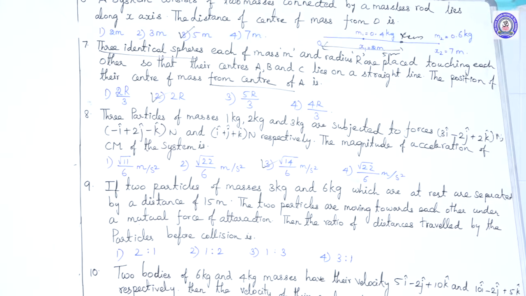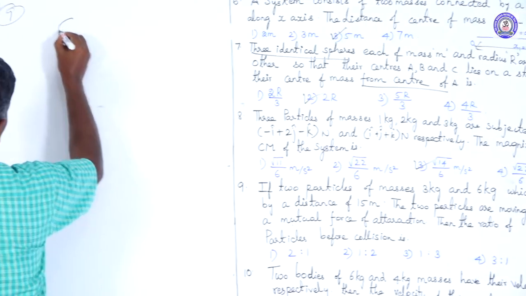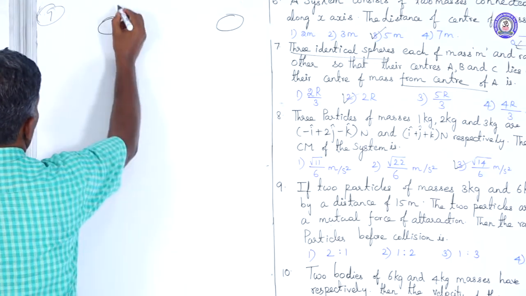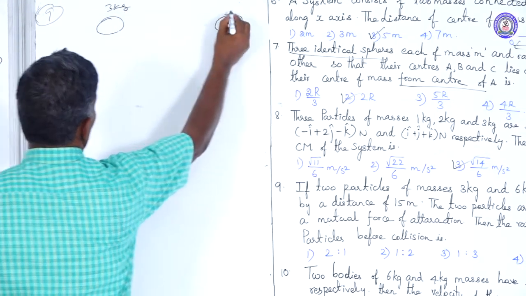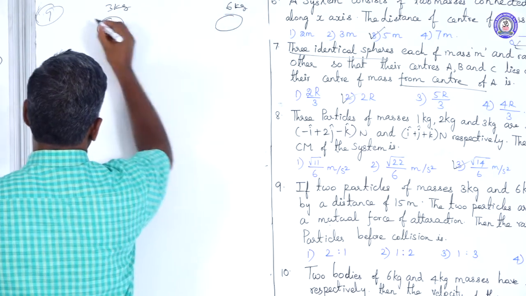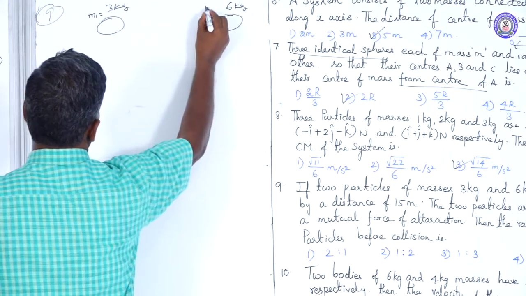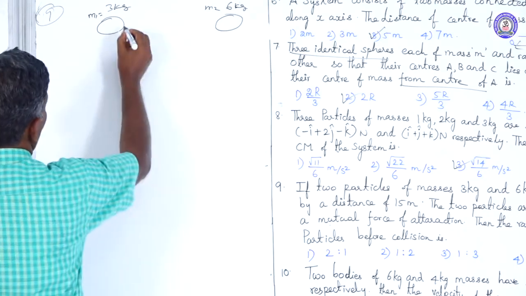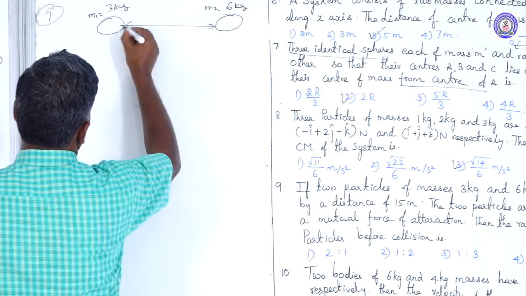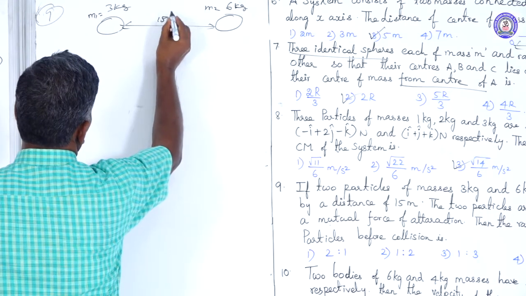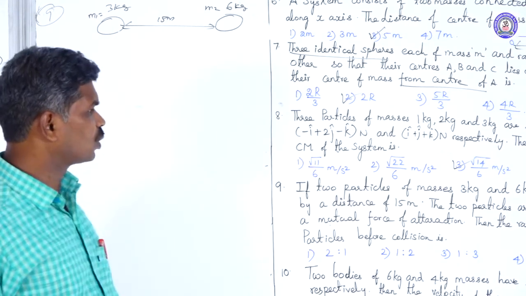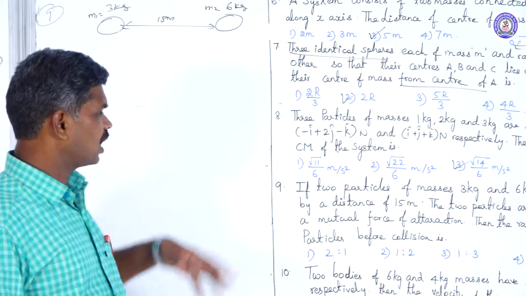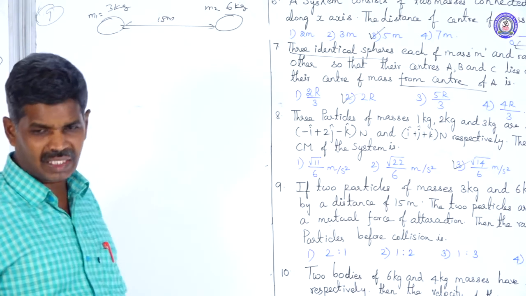Now we are matching with a diagram. Initially there are 2 masses, 3 kilogram and 6 kilogram, M1 and M2. Initially their distance is 15 meter. Two particles are moving towards each other under a mutual force of attraction.